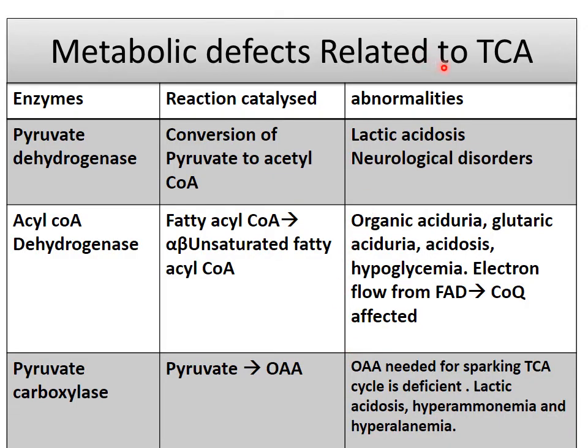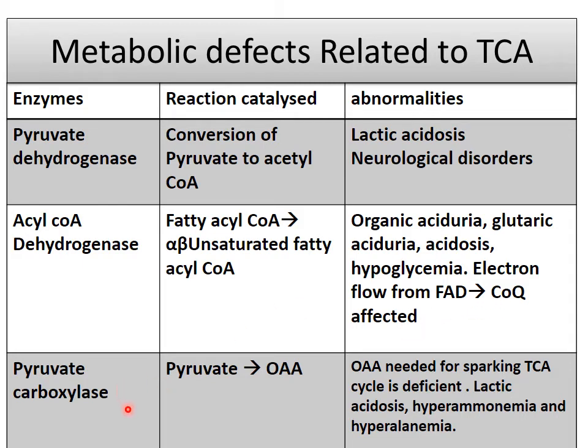Then metabolic defects related to the TCA cycle. Pyruvate dehydrogenase is the enzyme that converts pyruvate to acetyl coenzyme A. Deficiency of pyruvate dehydrogenase causes lactic acidosis and neurological disorders. Deficiency of the enzyme acyl coenzyme A dehydrogenase causes organic aciduria, glutaric aciduria, acidosis and hypoglycemia, because electron flow from FAD to coenzyme Q is affected.